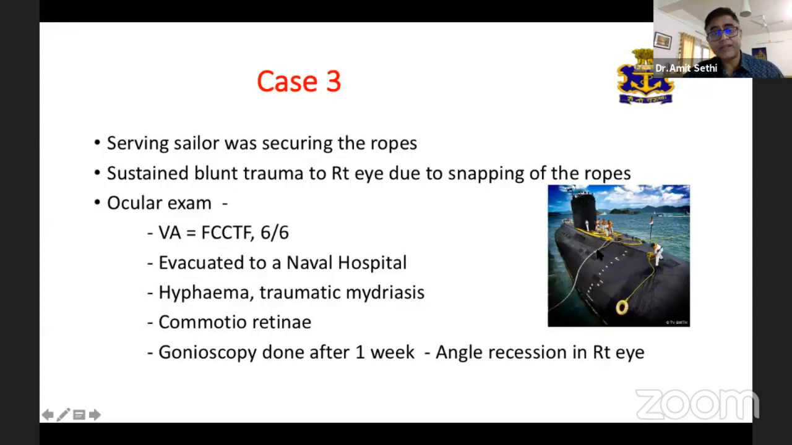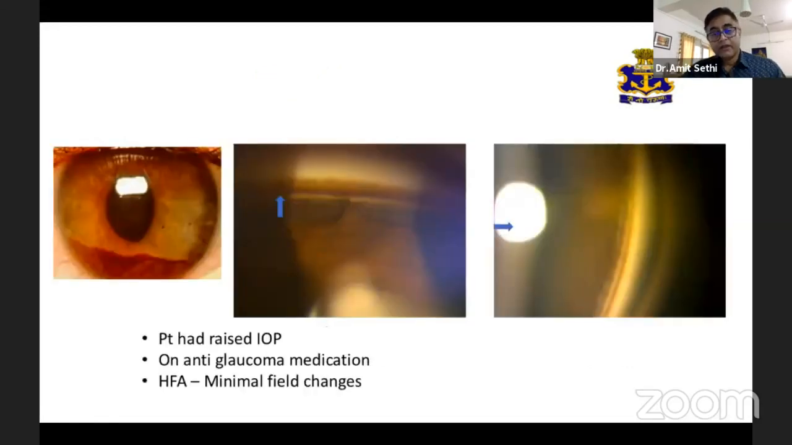In another case, while securing the rope, there was a blunt trauma to the eye. The patient had severe hyphema, traumatic mydriasis. Fundus showed commotio. He had angle recession and ultimately ended up developing angle recession glaucoma, and the patient is on follow-ups.